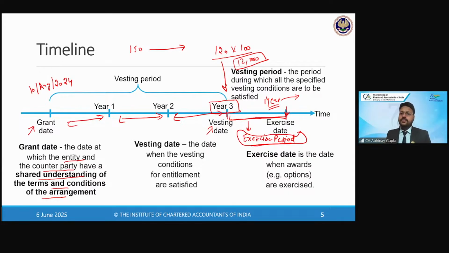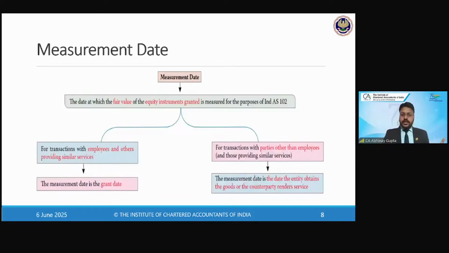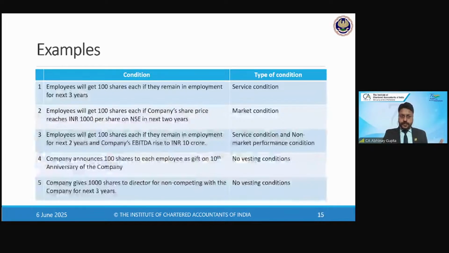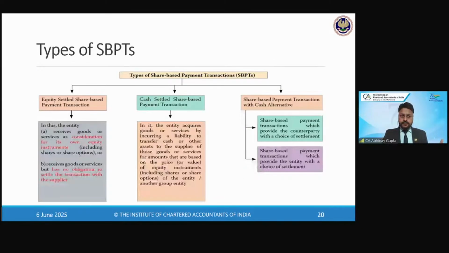Now the standard says there are two types of share-based payment plans in principle: one is equity-based, the other is cash-based. Equity-based are those plans where shares are issued and offered to the employees or another party, as the case may be.